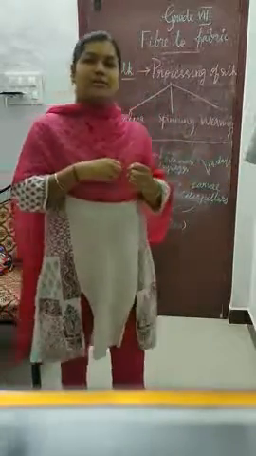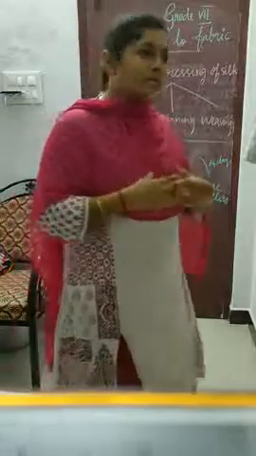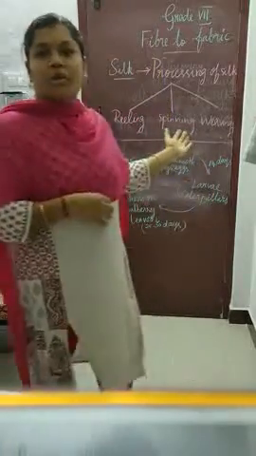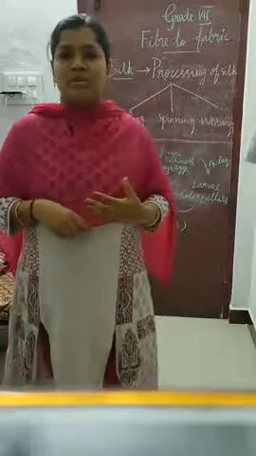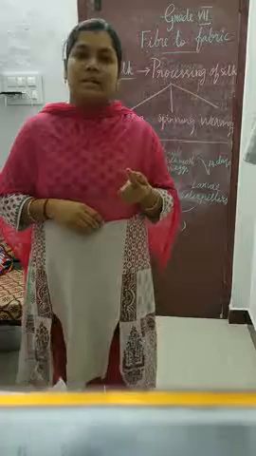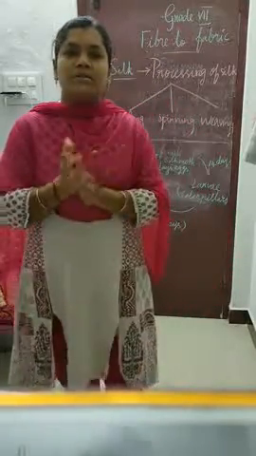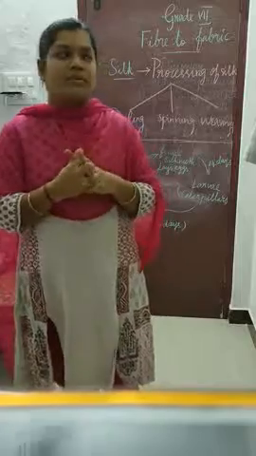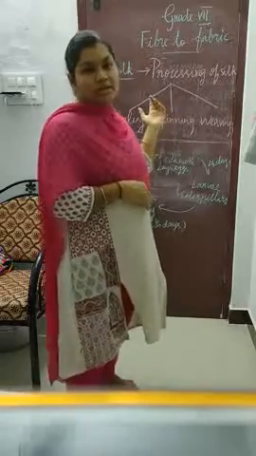Once they have taken all the fibers from the cocoon, the next step is spinning. You know what spinning is? It is making yarn from the fiber. A fiber is only one thin strand. Here, 2 or 3 or more fibers will be spun together, so that you will get yarn out of it. Making yarn from the fiber is nothing but spinning. That is the second process.